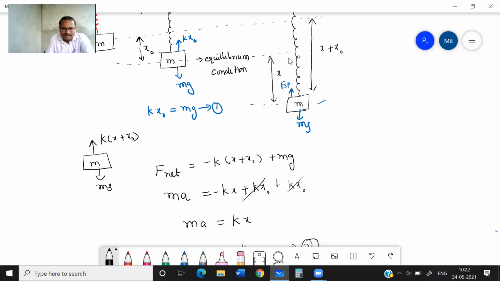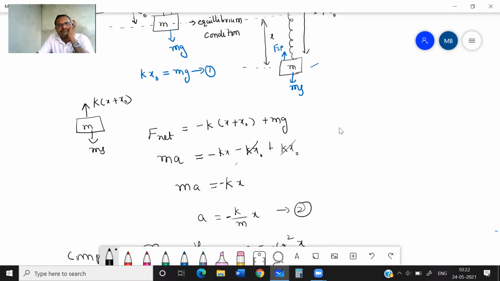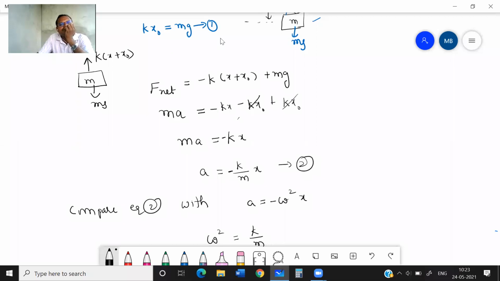The Kx naught terms cancel and you get minus Kx here. Any doubt in that now? I have written minus because it is acting towards the mean position. That is the reason.